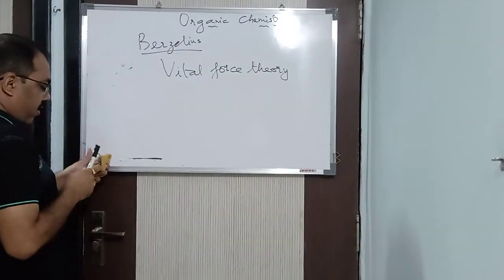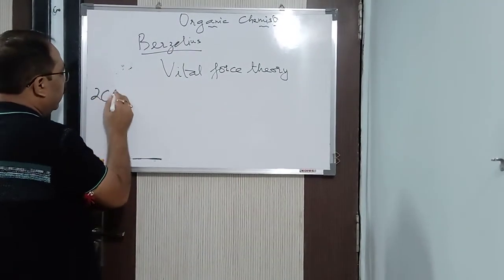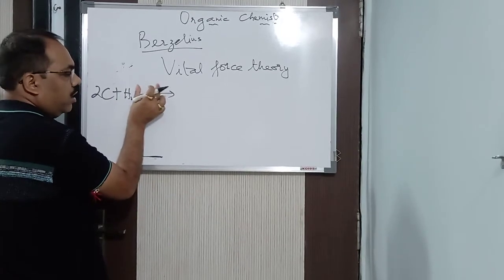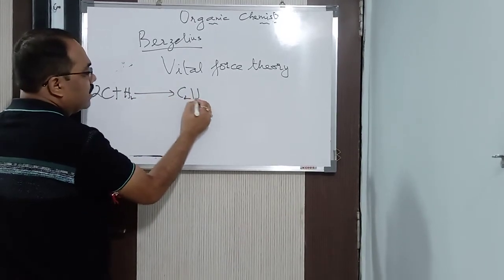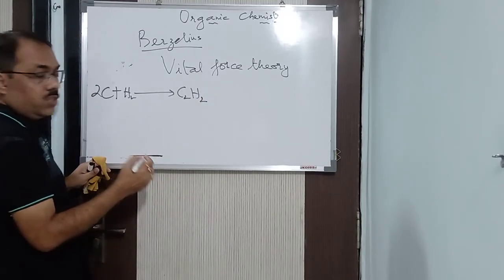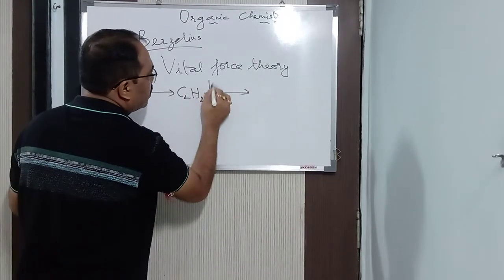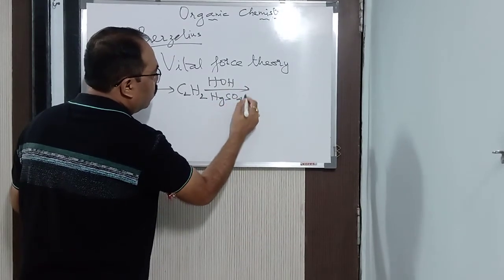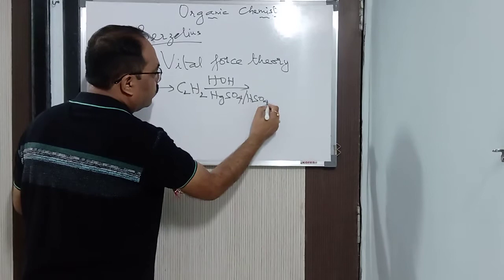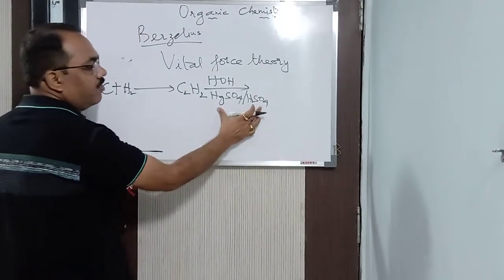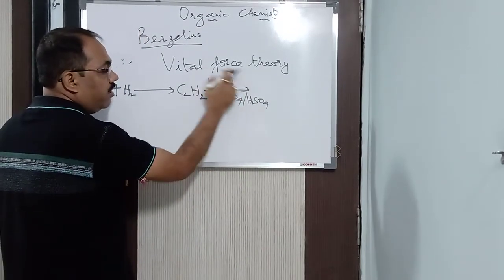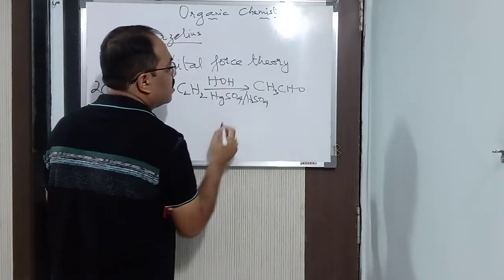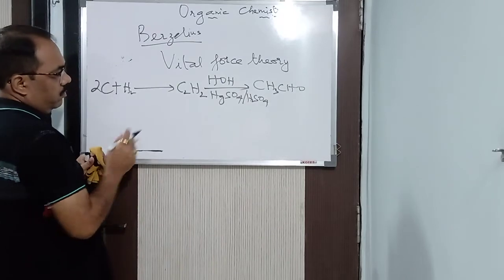So, how is it being prepared? When carbon reacts with hydrogen in the presence of an electric spark, it gives you acetylene, C2H2. Acetylene reacts with water in the presence of HgSO4 and H2SO4, mercuric sulfate and sulfuric acid. Here it reacts with water to form what? It undergoes an addition reaction to form CH3CHO, acetaldehyde.